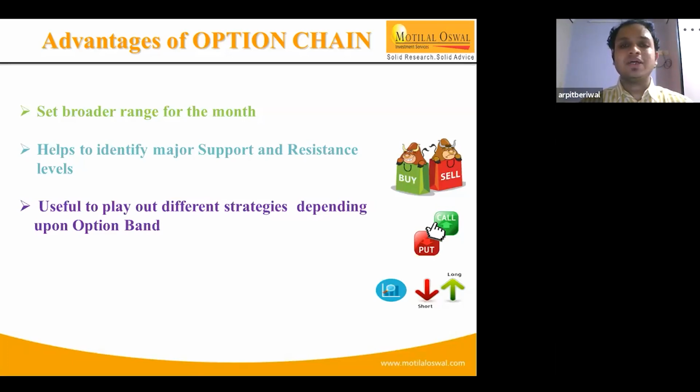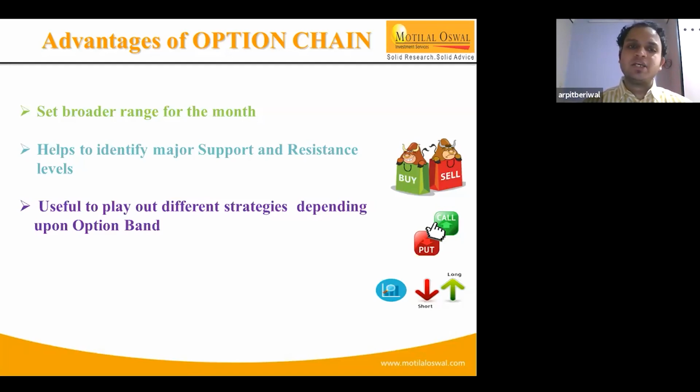Now coming to the next point, helping to identify major support and resistance zones. As per the technical levels also, everyone is talking about the 38% retracement from 7,500 to 12,400. The 38% retracement is around the 9,350 to 9,400 zone. So that was a resistance zone in terms of chart pattern.